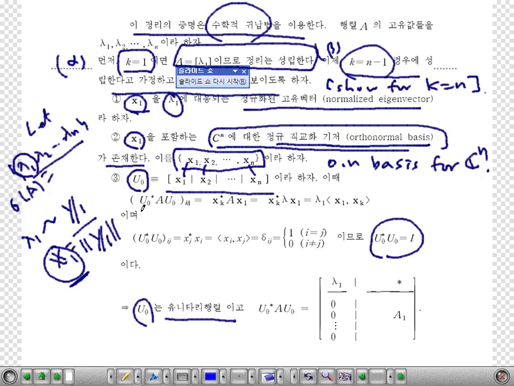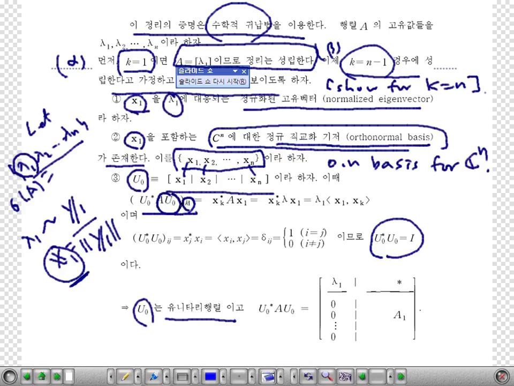Because, you see, think about the k1 entry of the matrix U0 star A U0.